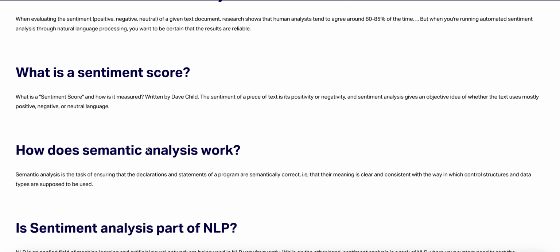Let's talk about what the sentiment score is. What is a sentiment score and how is it measured? Written by Dave Child, the sentiment of a piece of text is whether it's positive or negative, and sentiment analysis gives an objective idea of whether the text uses mostly positive, negative, or neutral language.